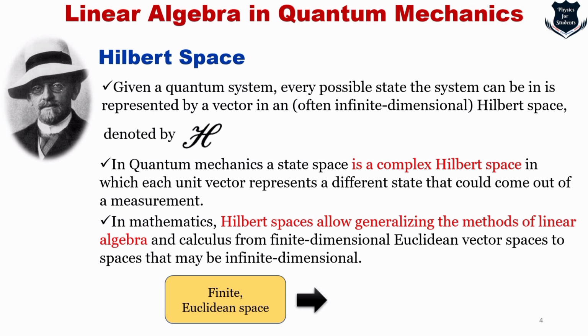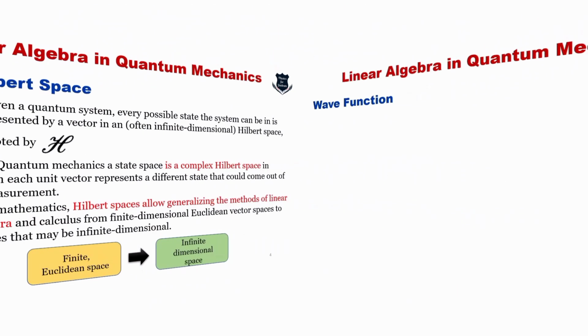Here is the finite Euclidean space where we generally do all our mathematics, and it extends to infinite dimensional space. So reason number one that we should learn linear algebra is that quantum mechanics deals a lot with Hilbert space, and because Hilbert space is an extension of the normal methods of linear algebra, we should learn linear algebra. Reason number one: it deals with Hilbert space.